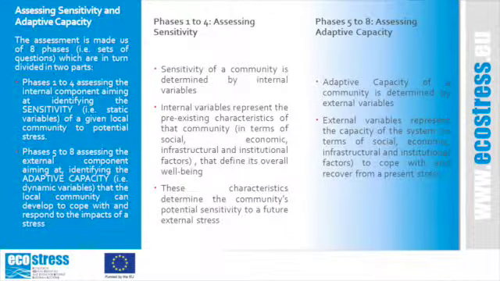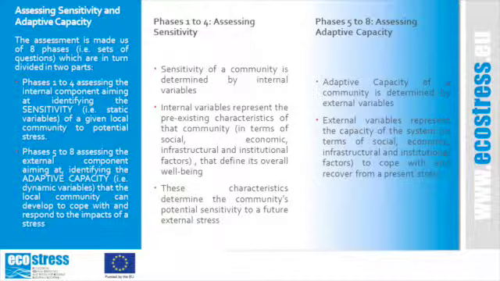Assessing sensitivity and adaptive capacity. The assessment is made up of 8 phases, i.e. sets of questions, which are in turn divided in 2 parts. Phases 1 to 4, assessing the internal component aiming at identifying the sensitivity of a given local community to potential stress. Phases 5 to 8, assessing the external component aiming at identifying the adaptive capacity that the local community can develop to cope with and respond to the impacts of a stress.